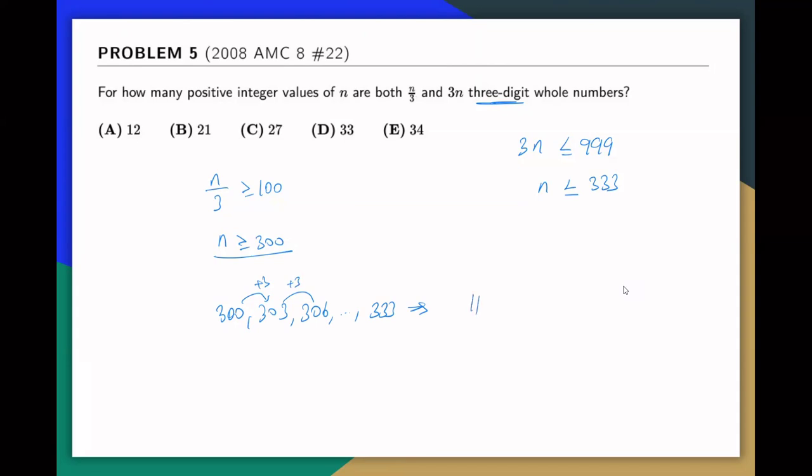To find the number of terms, you take the last number minus the first number and divide by the change, which is 3, and that gives 11, which means we are adding 3 eleven times. We start with 300, so adding 11 times means we get 12 numbers in total. That is the choice. Okay, so that was number 5.